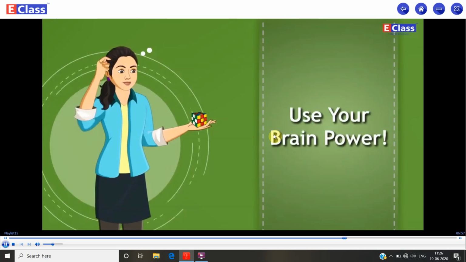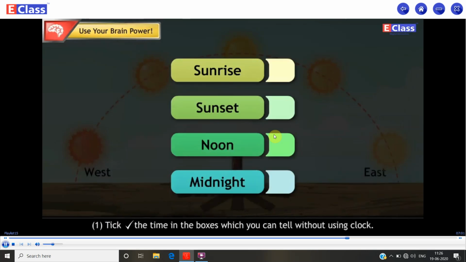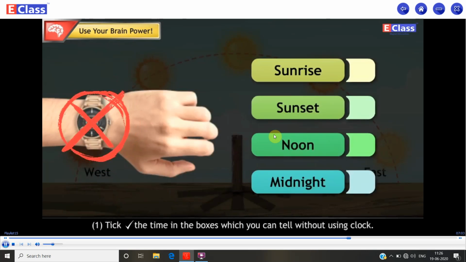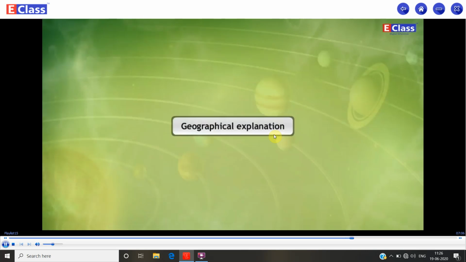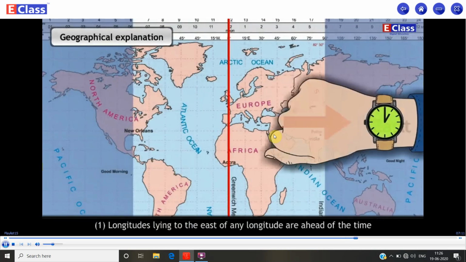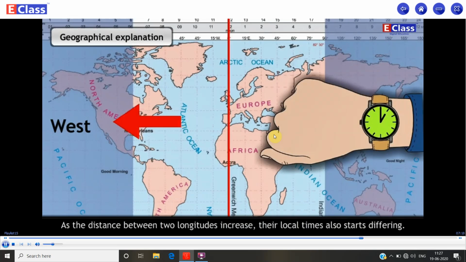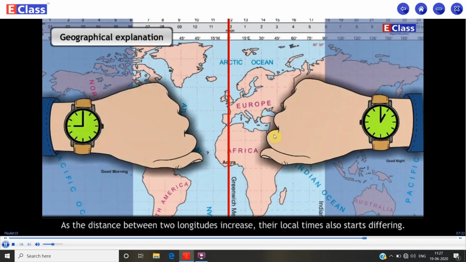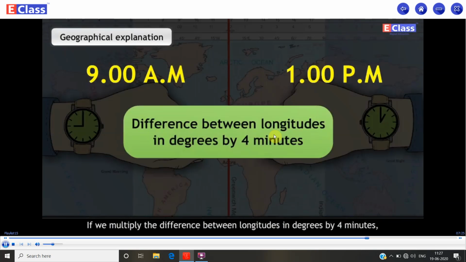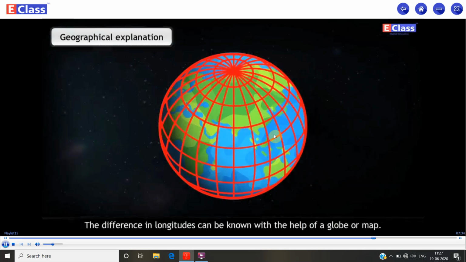Use your brain power. Tick mark the time in the boxes which you can tell without using a clock. Geographical explanation. Longitudes lying to the east of any longitude are ahead of the time at that longitude, while those lying to the west are behind. As the distance between two longitudes increases, their local time also starts differing. If we multiply the difference between longitudes in degrees by 4 minutes, then the difference in the respective local times can be calculated. The difference in longitude can be known with the help of a globe or map.